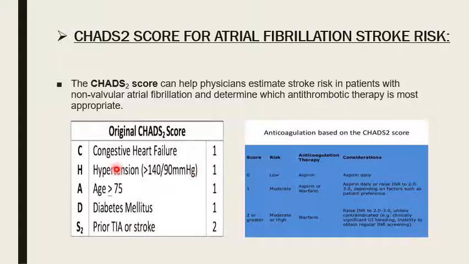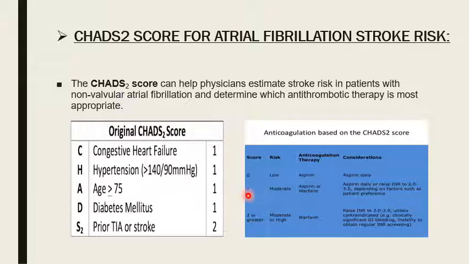We give one point if the patient has congestive heart failure, and one if hypertension. If the total score of the CHADS2 is 0, there is a low risk of developing a stroke, and we give anticoagulant therapy by giving aspirin only.